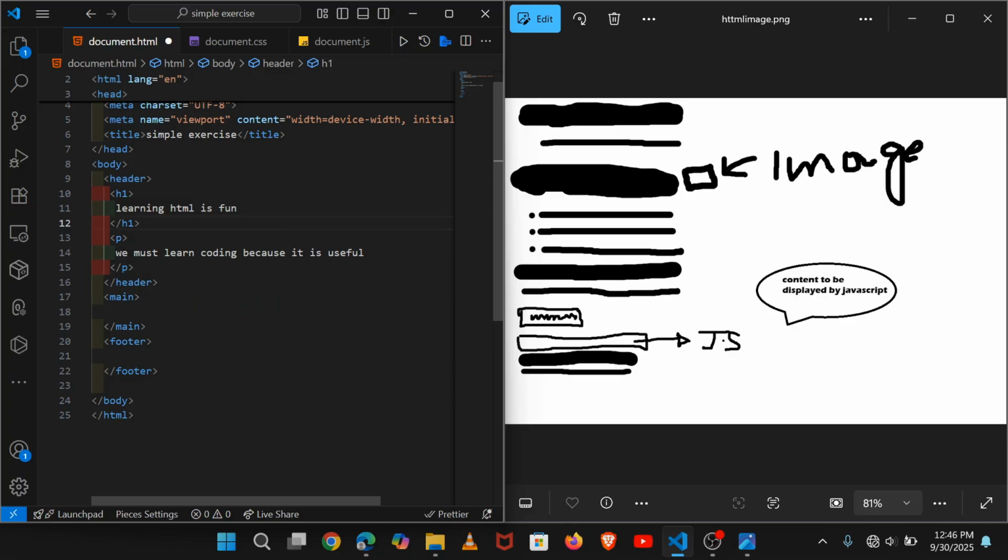And we go inside the main, we must put there a section.